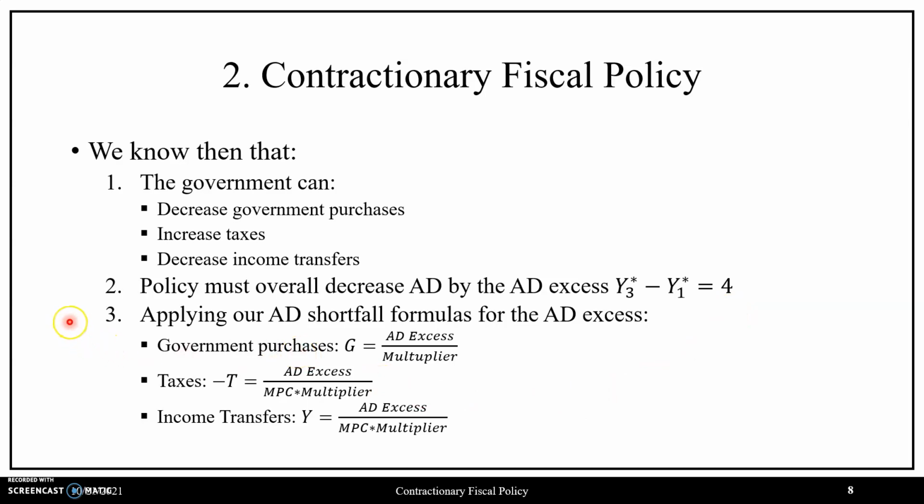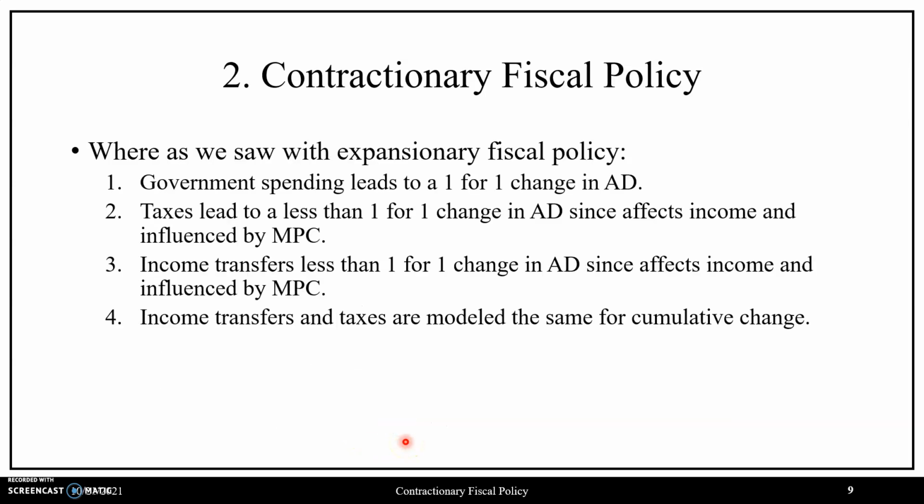And using our formulas that we looked at in our prior video for the AD shortfall, but now applying it for the AD excess, we know that the cumulative change to government purchases can be calculated as the AD excess divided by the multiplier. In regards to taxes, it's going to be the AD excess divided by the MPC scaled by the multiplier. And in regards to income transfers, modeled similarly to taxes, it's going to be the AD excess divided by the MPC scaled by the multiplier.